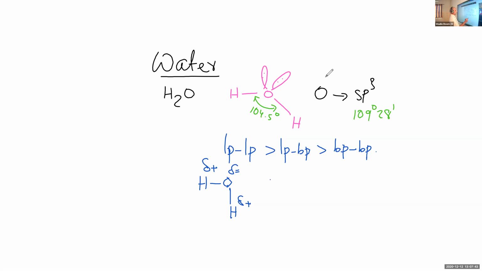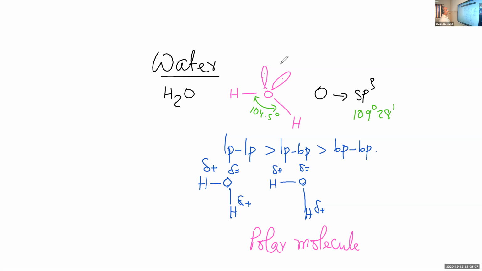Similarly, take another water molecule. Similar is the case here also. Plus, there is minus, here is plus. So water molecule is a polar molecule. All these are the old stories we have studied in the chapter chemical bonding. Water molecule is a polar molecule with the negative end on the oxygen atom and a positive end on the hydrogen atom.